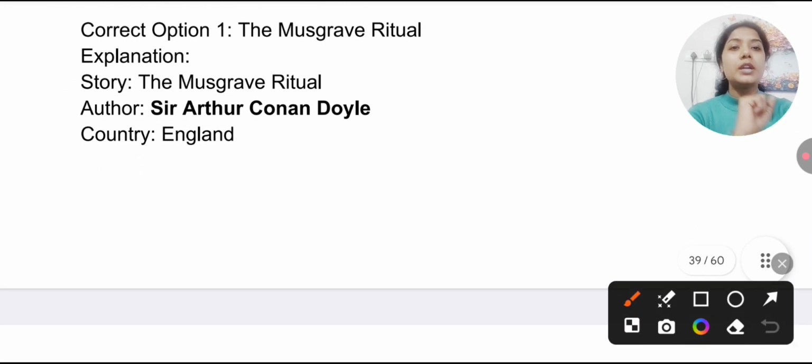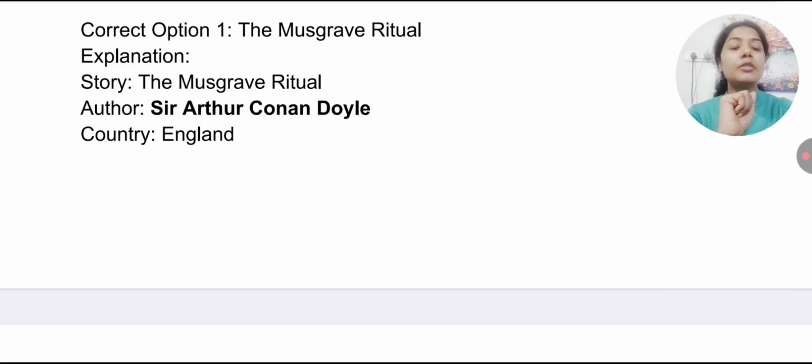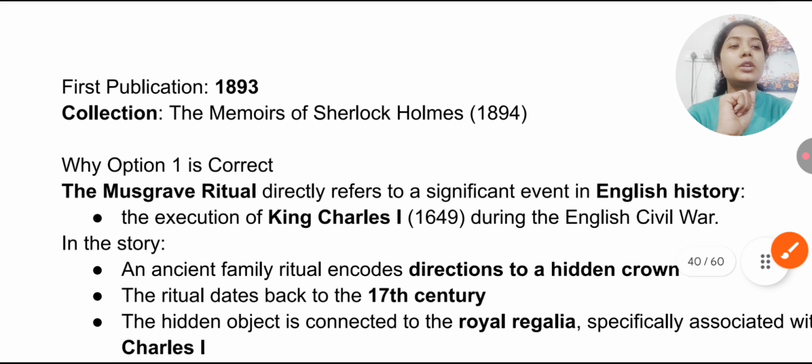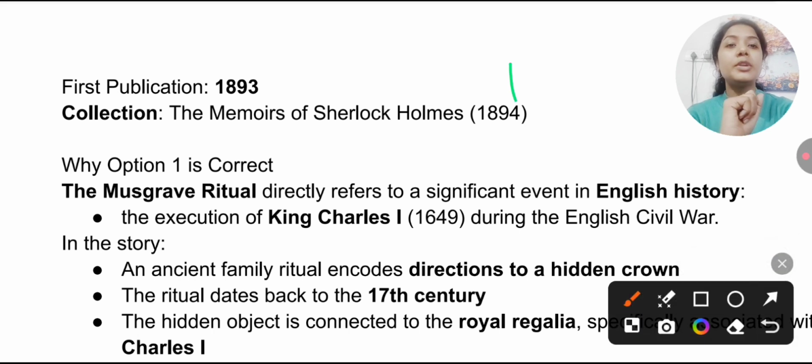This work is written by Sir Arthur Conan Doyle, the Musgrave Ritual, from England, and this was first published in 1893. Remember each highlighter, and now you all have to start your preparation.